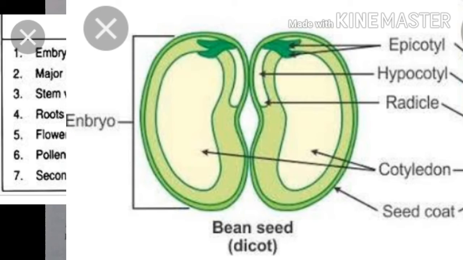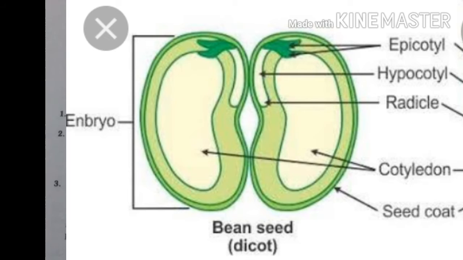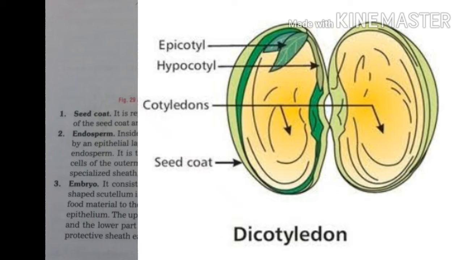Now I am talking about structure of some common seeds. Dicotyledon ex-albuminous seed example is a bean seed. Bean seed, Lablab purpureus, is more or less kidney shaped and is covered by a hard seed coat. Now I am talking about seed coat. The seed coat has two integuments, the outer testa and the inner tegmen. The testa is reddish black and thick, while the tegmen is whitish, thin and membranous. The tegmen remains fused with the testa. The seed coat provides necessary protection to the embryo which lies within.